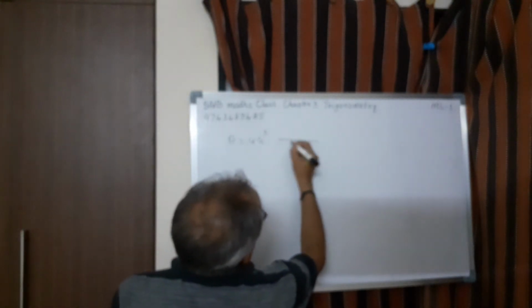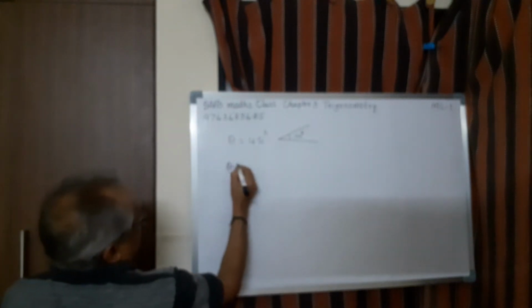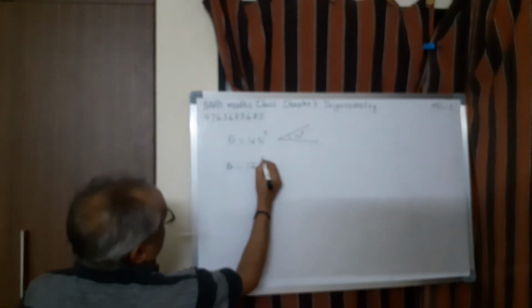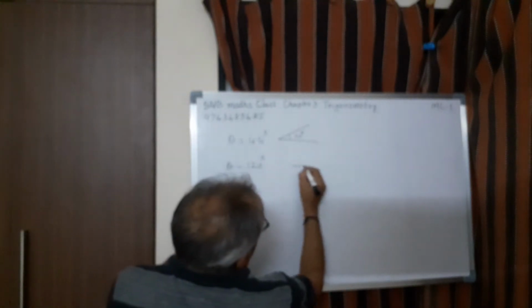So this is less than 90. Therefore, this is the angle 45 degree. Suppose theta equal to say 120 degree, then it is more than 90. So it is like this.